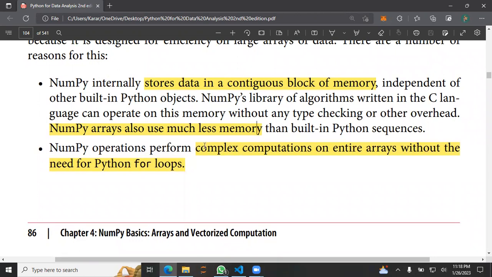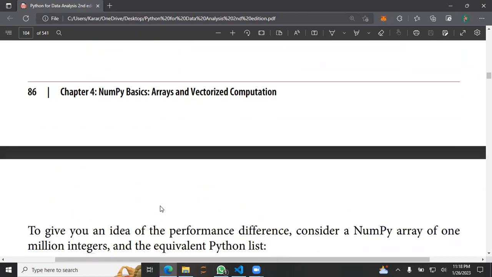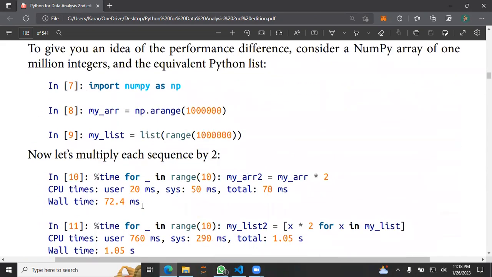NumPy operations perform complex computation on entire array without need of any loop. Yeah, we already know about this stuff. So yeah, that was a quick intro towards NumPy.